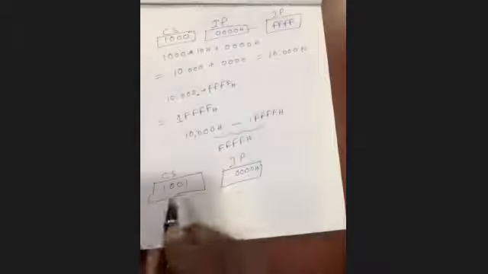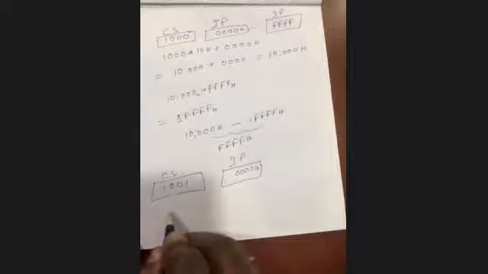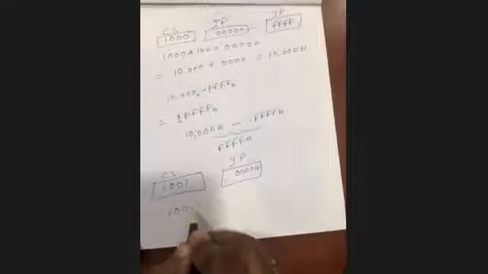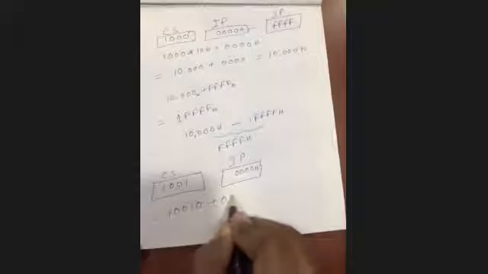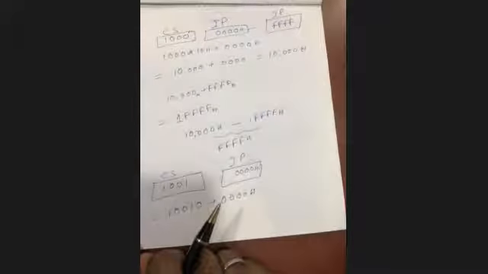So if I'm generating the physical address from CS and IP, what will be the address? 10010 plus 0000H. So the address will be 10010H. It is the next segment.